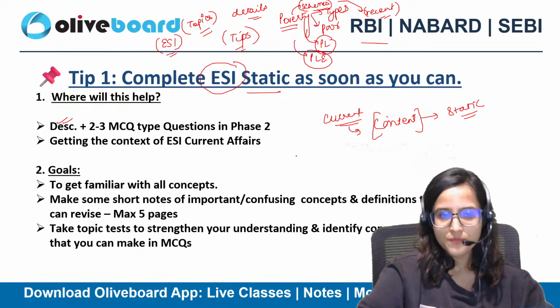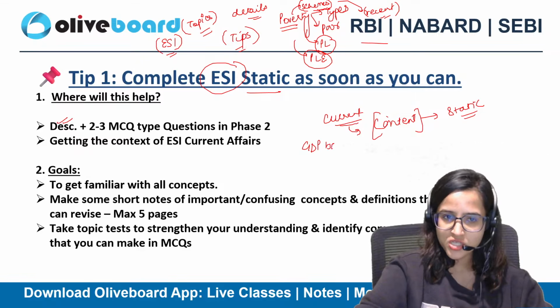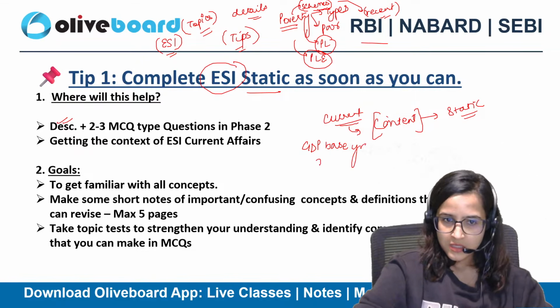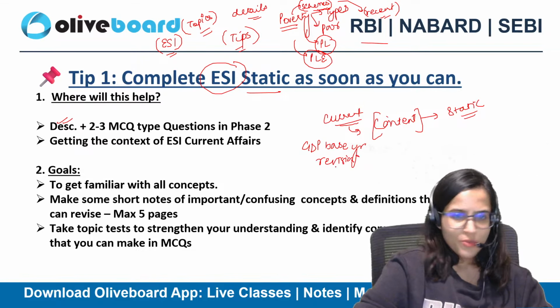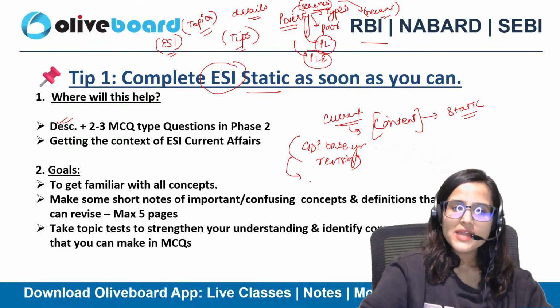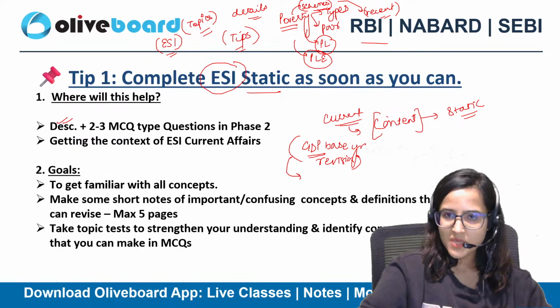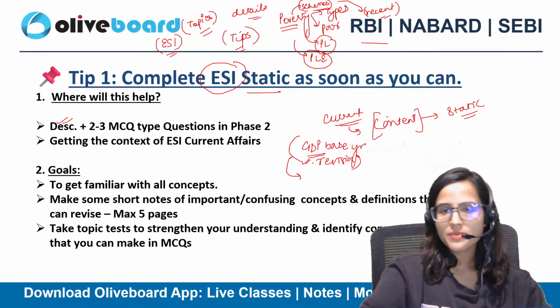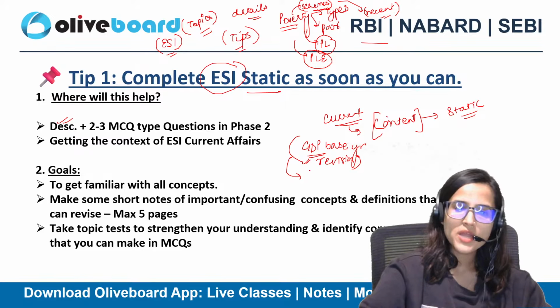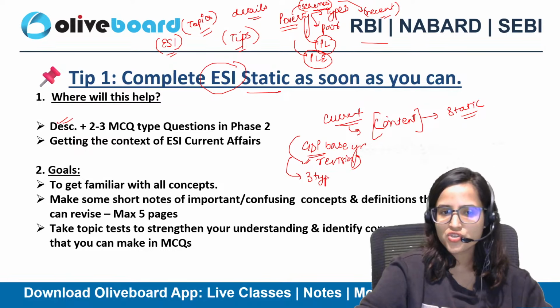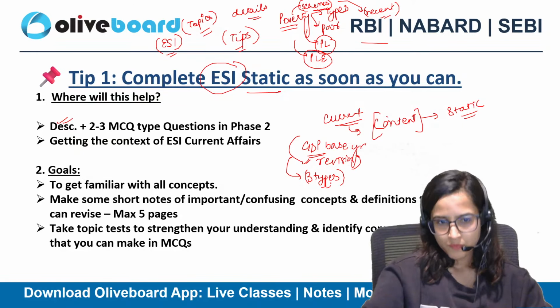For example, if GDP base year revision is in news, you might get a question on that, but you might get a static question continued with this base year. They can ask you the rationale behind changing the base year, and along with that they can also ask you the 3 types of methods of calculating GDP.